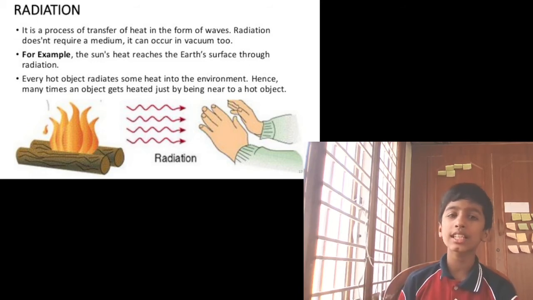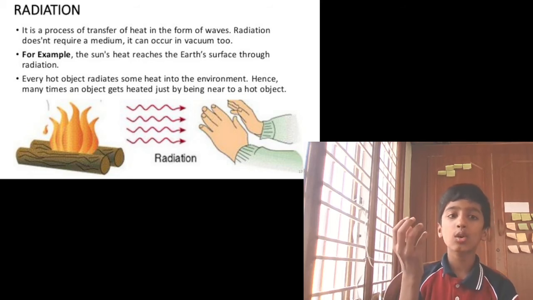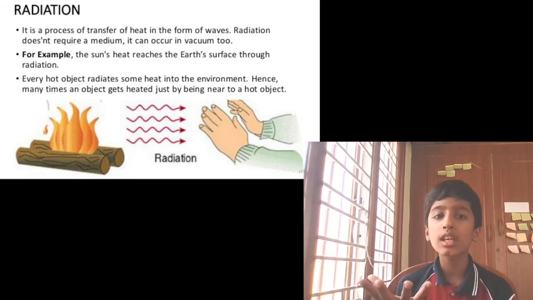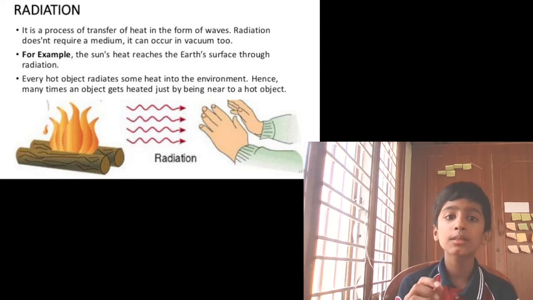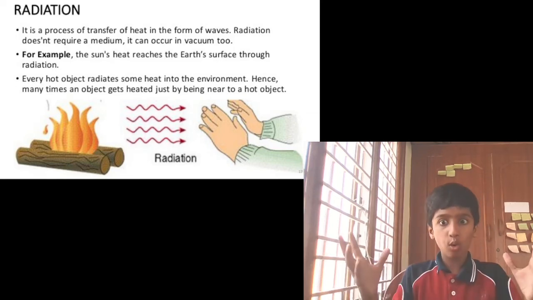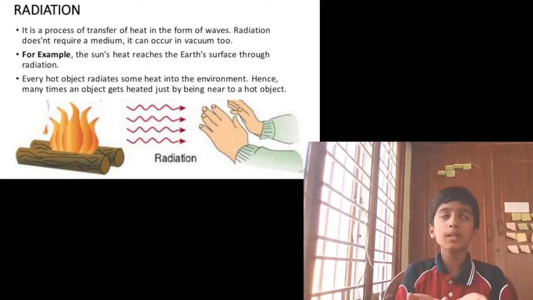Every hot object radiates some heat to the environment, and hence many times an object gets heated just by being near a hot object. I will tell you, in an oven, right? In an oven we bake or make things hot.